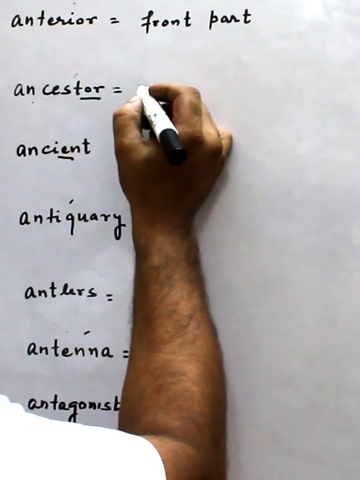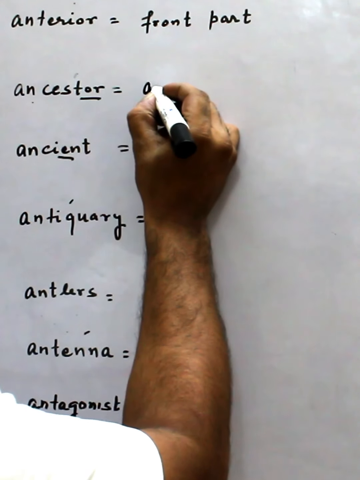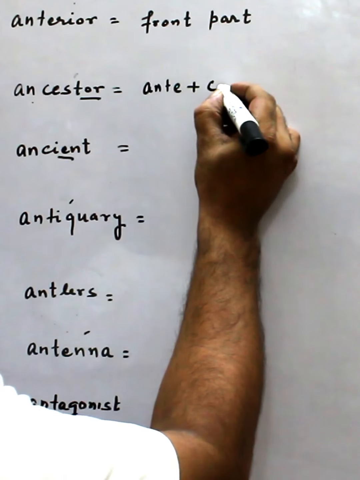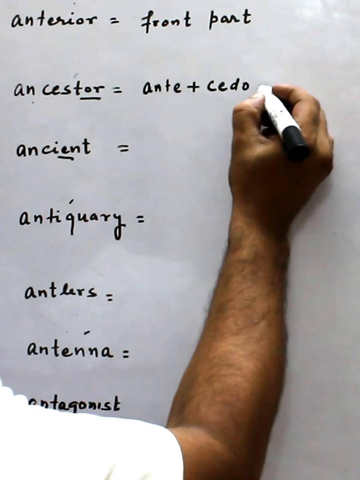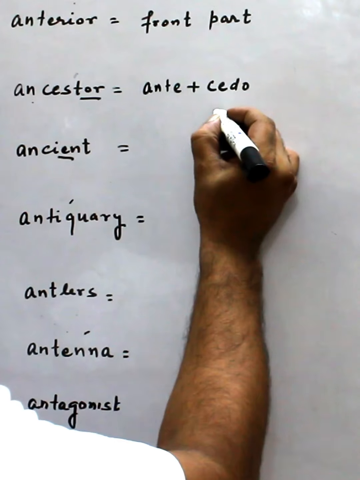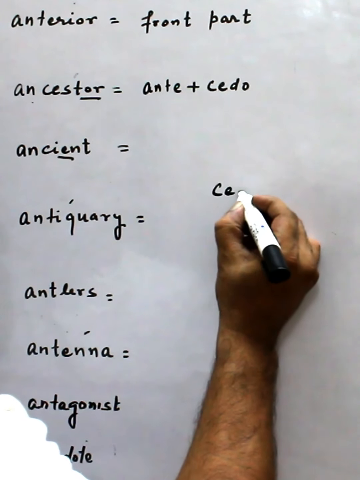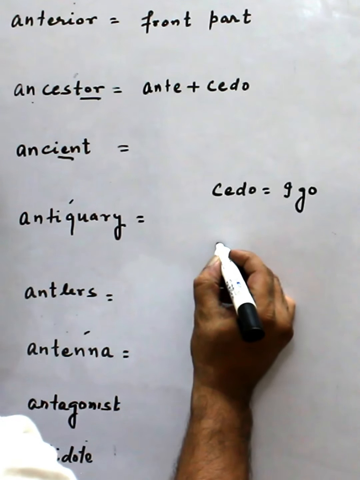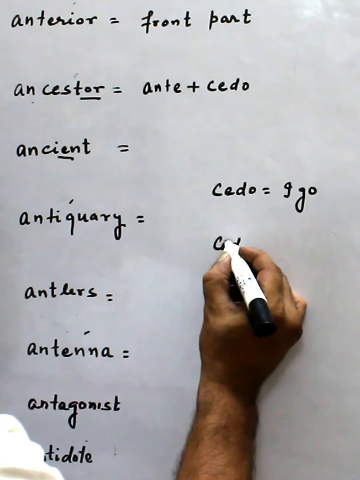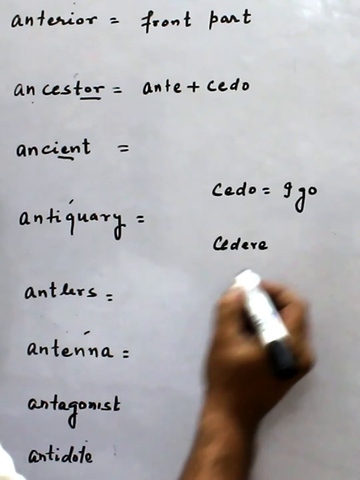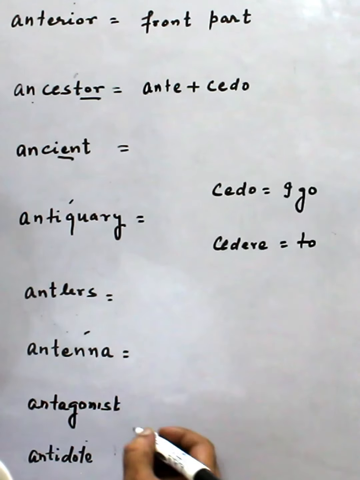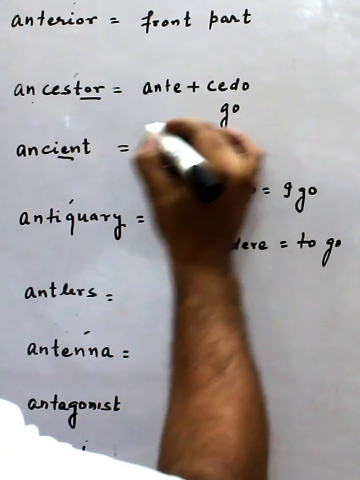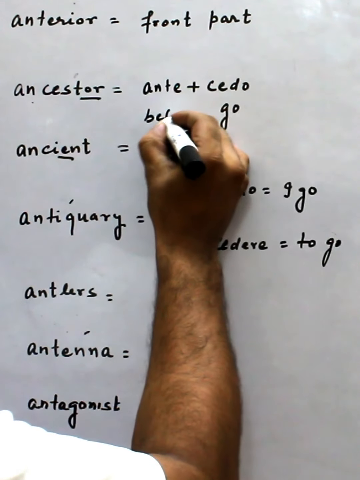Now the second word is ancestor. This is also anti plus the verb is cedo, or sometime its infinitive is actually cedere, meaning to go. So this is go and this is before.